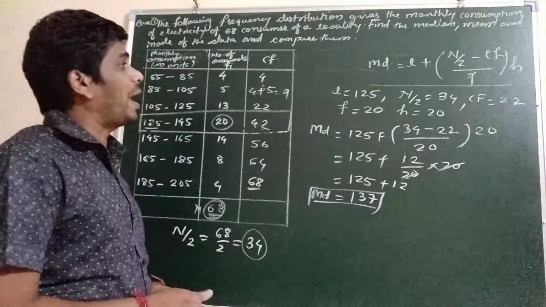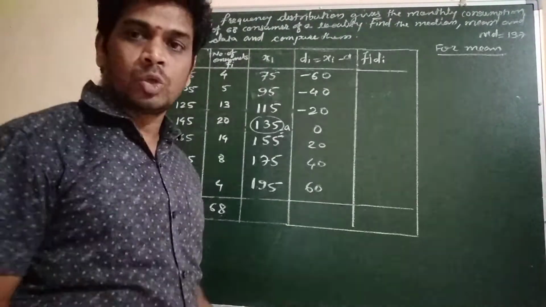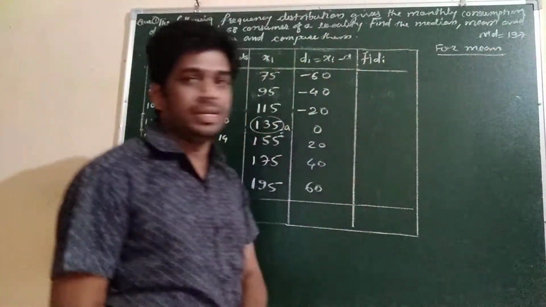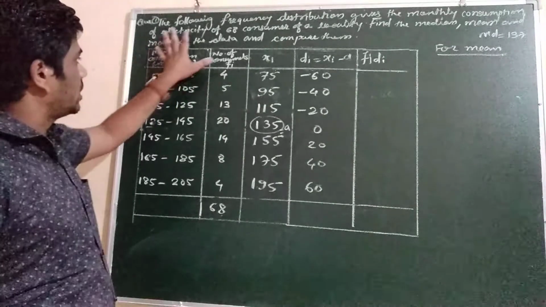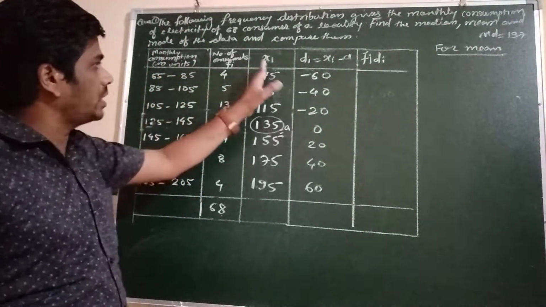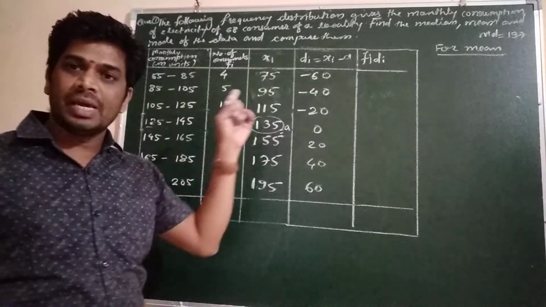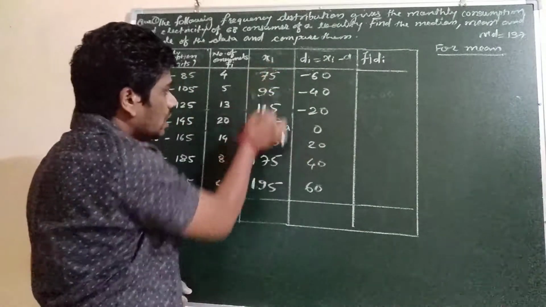Now let's find the mean and mode also for this data. So the median we got is 137. Now for the mean, this was given. Now xi we find by taking the average. Then I am applying here the assumed mean method. For that we have to select the middle observation.